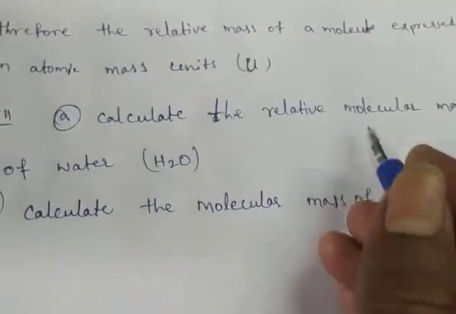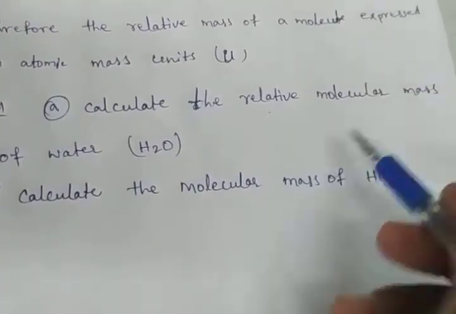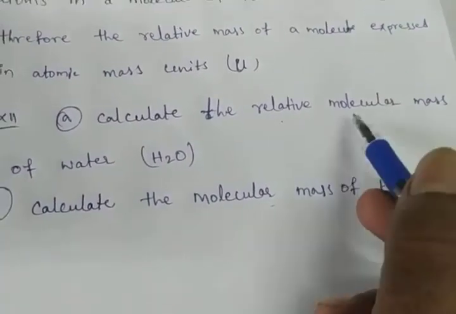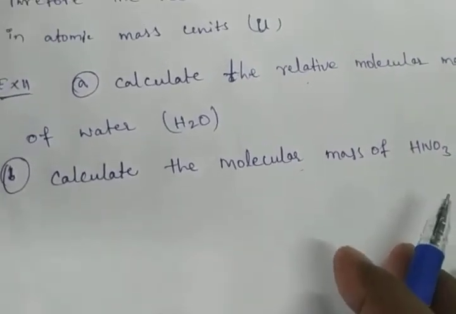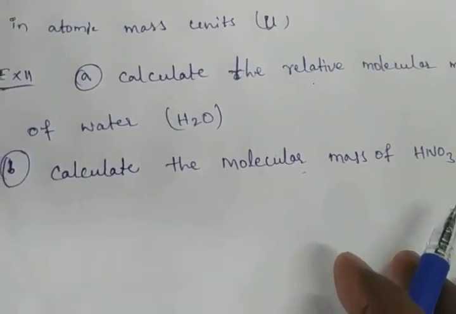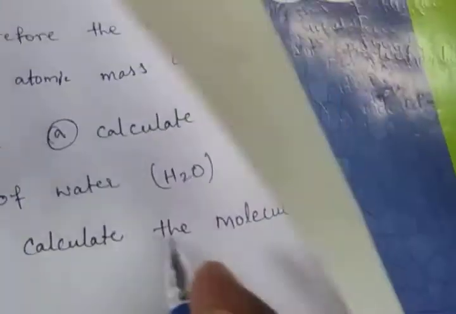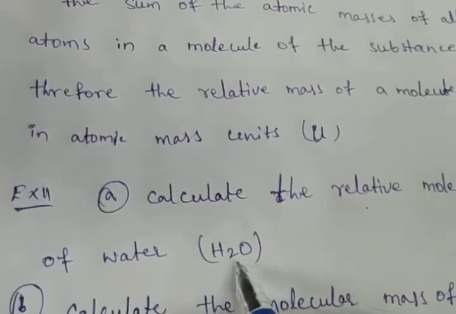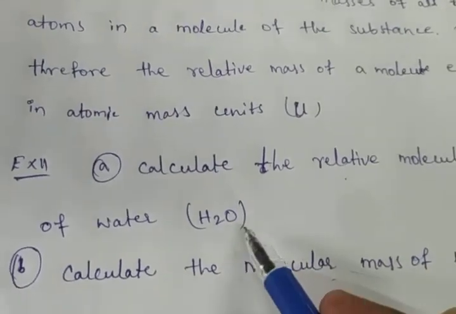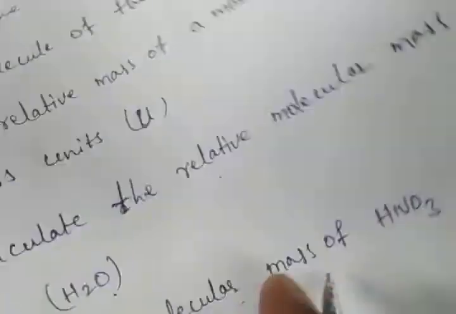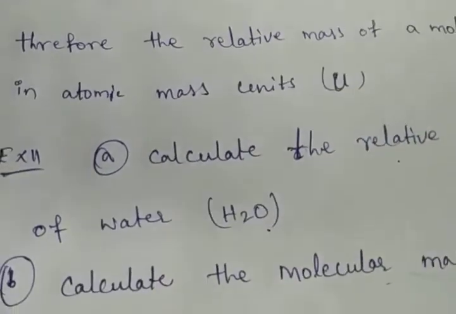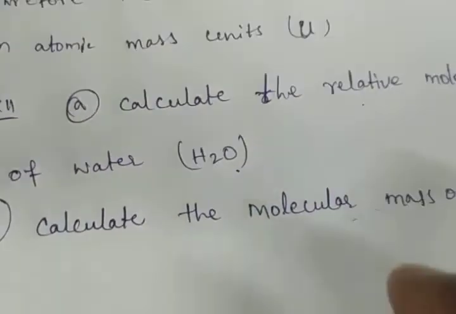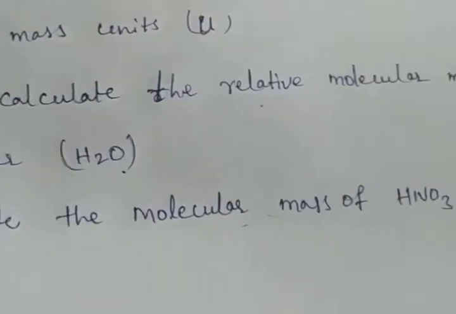Don't get confused here. Here I have written relative molecular mass, and here I have written molecular mass. Both are the same process. Now the first one, A. Calculate the relative molecular mass of water. First we take A. Now how can we find this out?